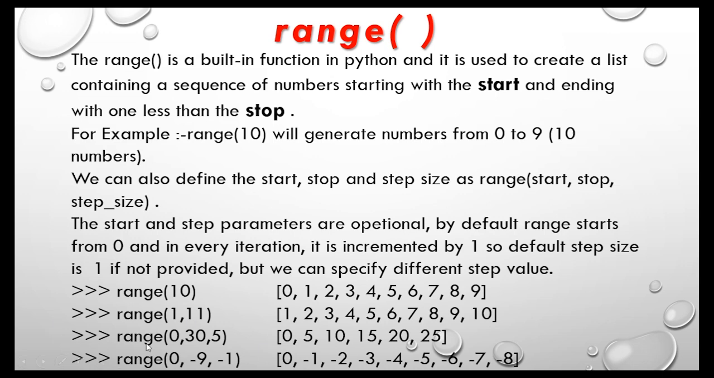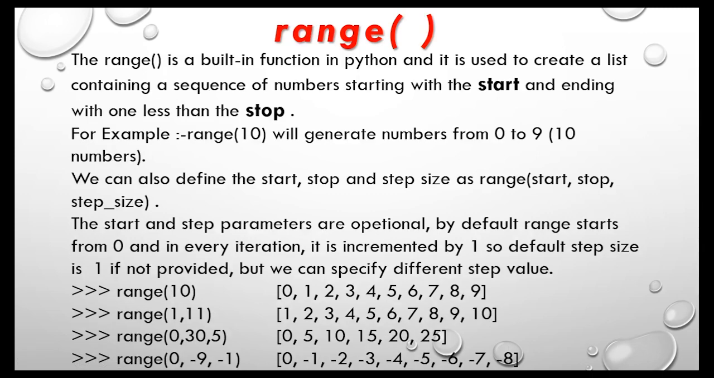Now the third example says that in the range function I pass 3 arguments. The first is our starting value, that is 0. The second one is my stop value, that is 30, and the step value is 5. So the list items that the range function will generate are 0, 5, 10, 15, 20 and 25. We can also use negative values in the range function. In my last example you can see my starting value is 0, my stop value is -9 and the step value is -1. So here the range function will generate a list of 0, -1, -2 to -8. I hope you understand the range function.